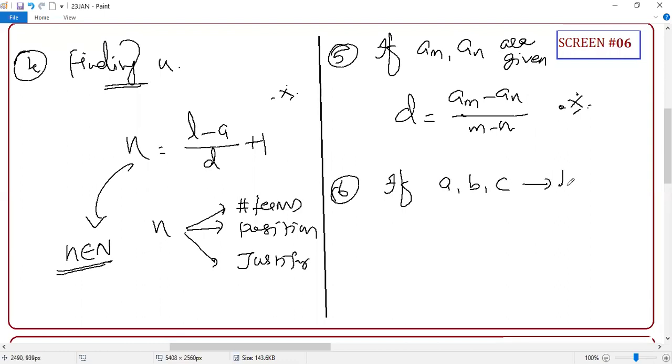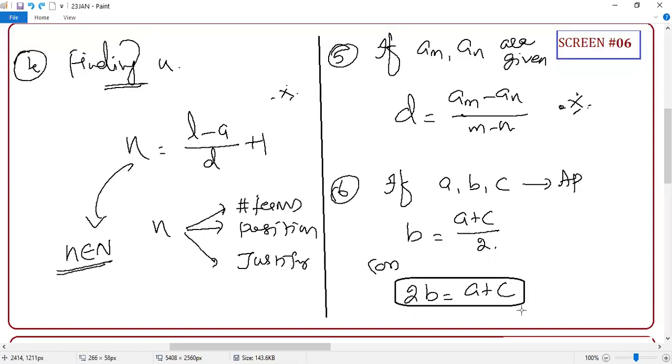Okay. If A, B, C are in AP, then guys, the middle term is the arithmetic mean of the other two terms. Or you can say, very important result: 2 times the middle term equals the sum of the adjacent terms. You will apply this result in 1000 places.